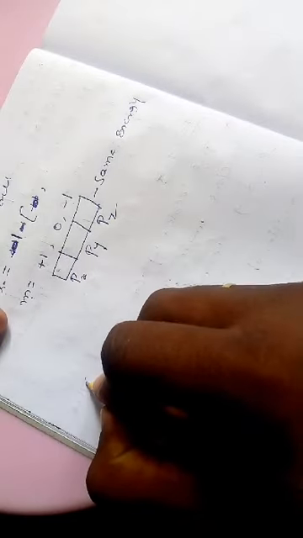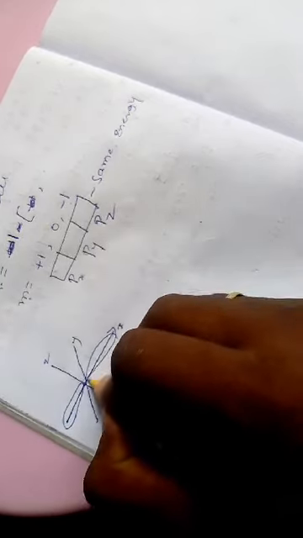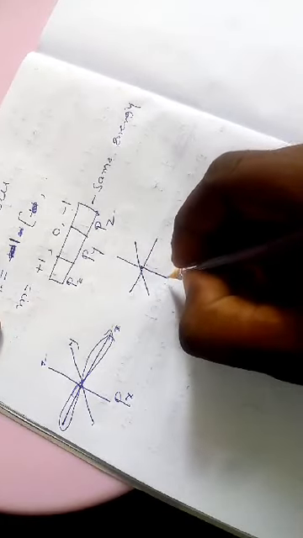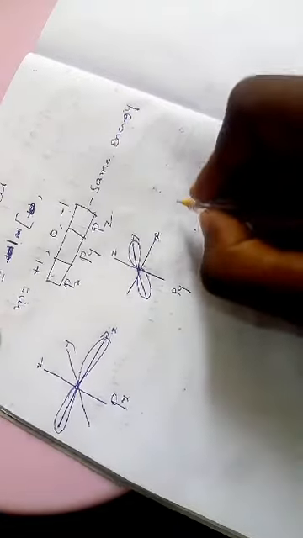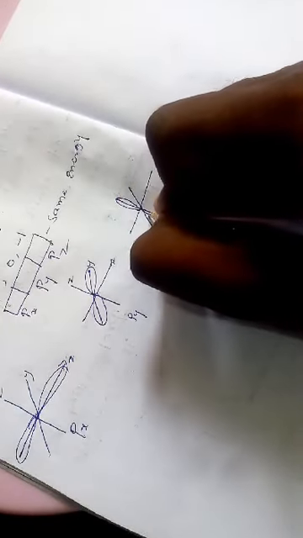Dumbbell shape. Along the x-axis, y-axis, z-axis, this is the plane, so px is like this.